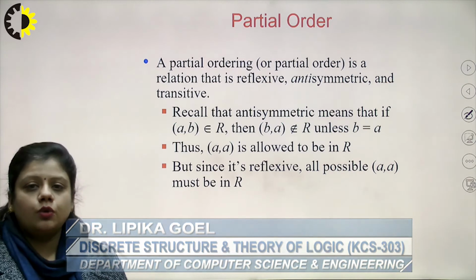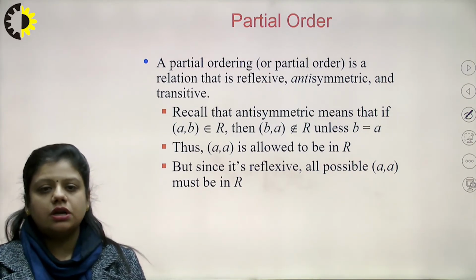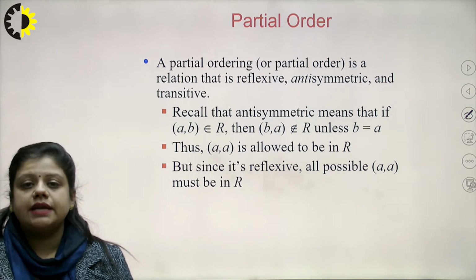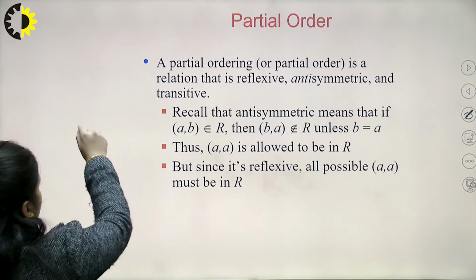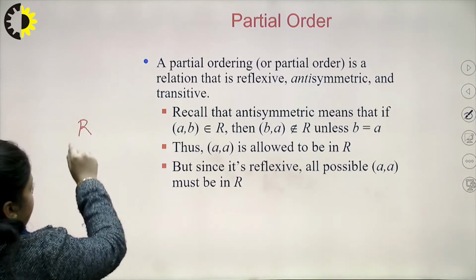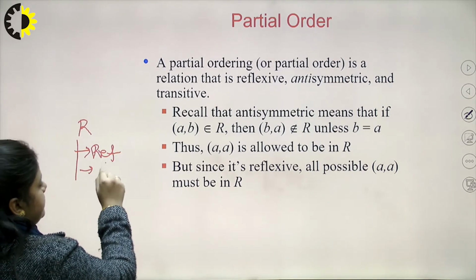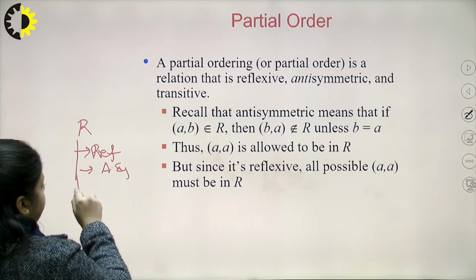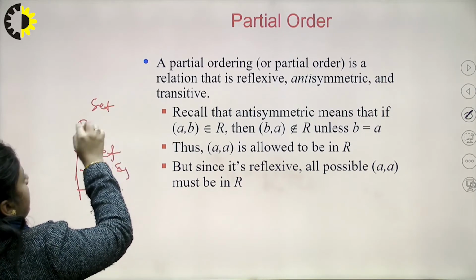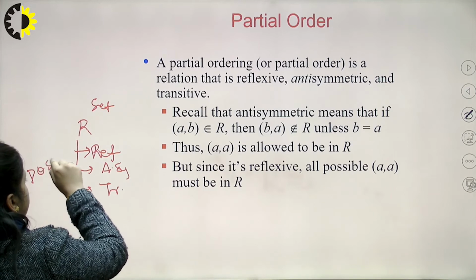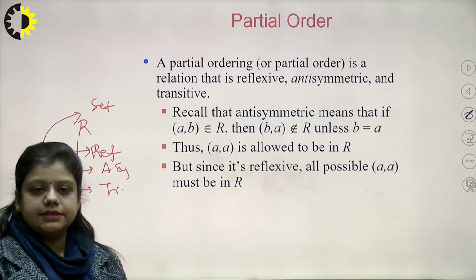First, let us have a look at what is a partial order. A partial ordering, or partial order, is a relation that is reflexive, antisymmetric and transitive. If we talk of any relation R and it satisfies the three properties of reflexivity, antisymmetry and transitivity, we say that the relation defined on a set is a poset or partially ordered relation, and such a set is called a partially ordered set.